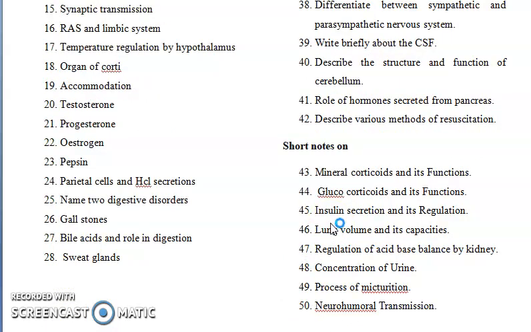Now the next question is, these are the short notes. So you can write about these short notes in two to three pages. Likewise, mineralocorticoids, glucocorticoids.